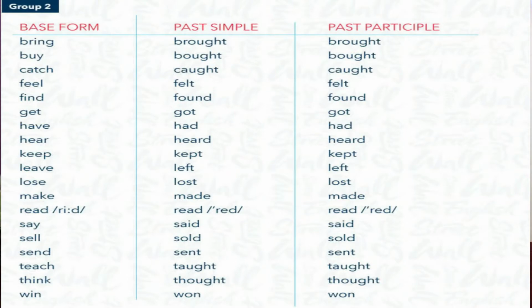Here, what's the thing? The past simple form and past participle form are same, but the base form is different. Let's see examples. Bring, brought, brought. Buy, bought, bought. Catch, caught, caught. Teach, taught, taught. Get, got, got. Okay, so you're seeing base form is different, past simple and past participle forms are same. This is group 2. Move on to group 3.